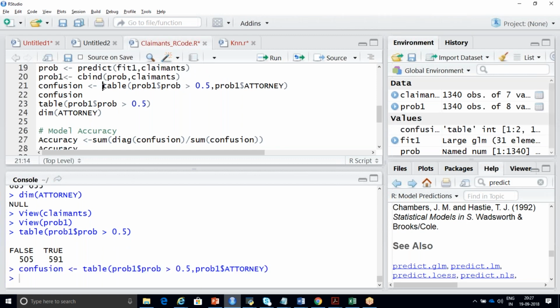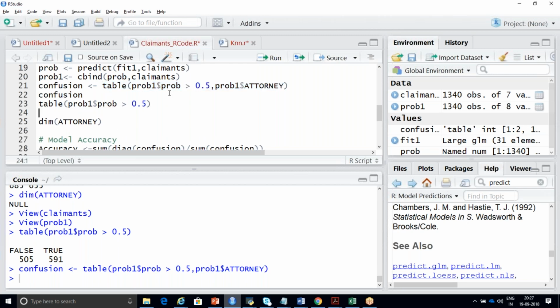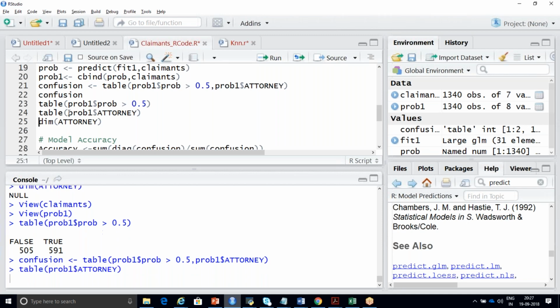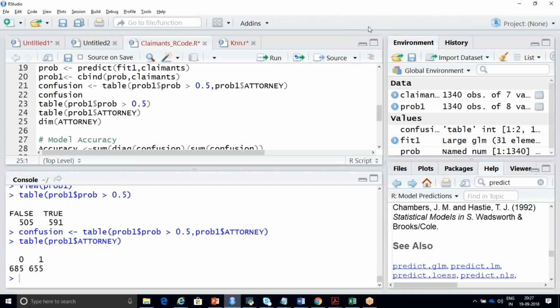I've run this line. Before that, I'm going to run this table function separately for this part. Prob1$attorney. The attorney column is your output variable in your data set, right?